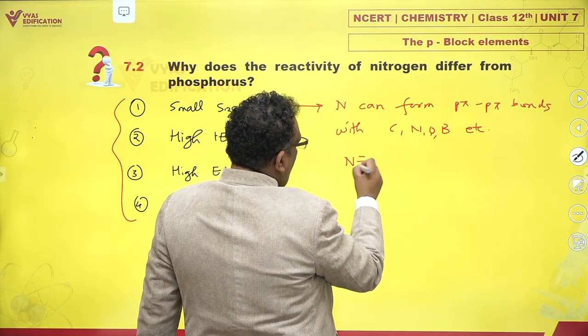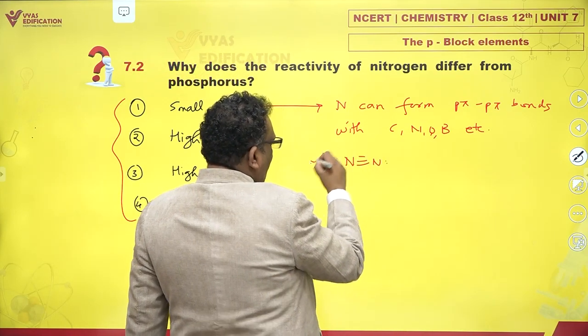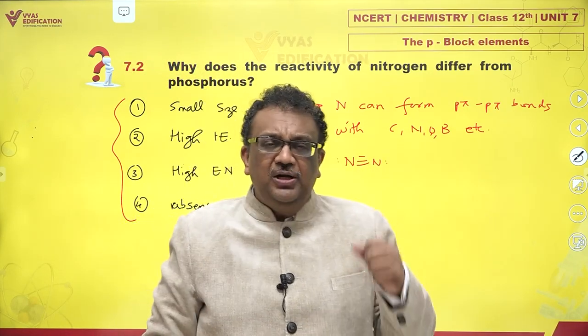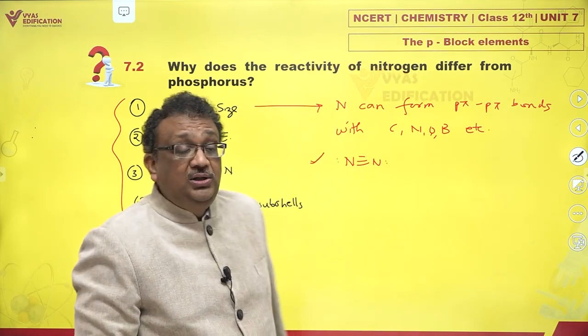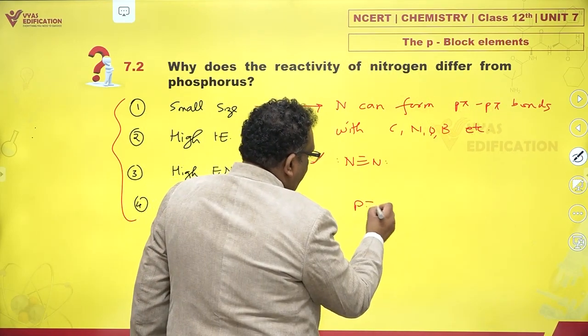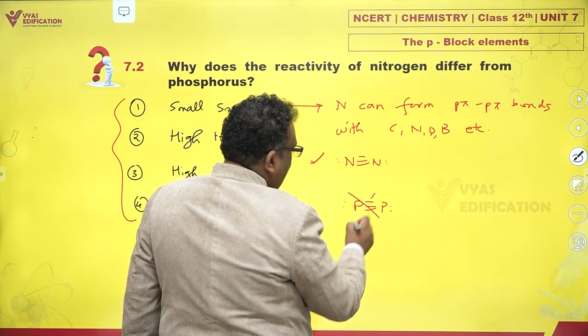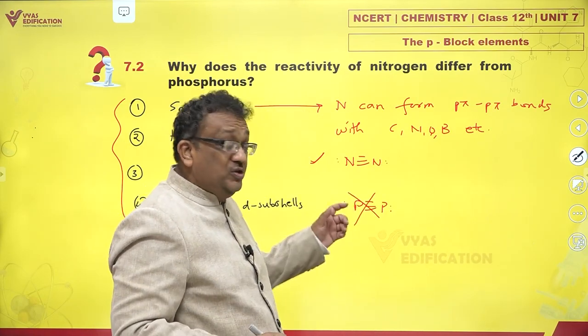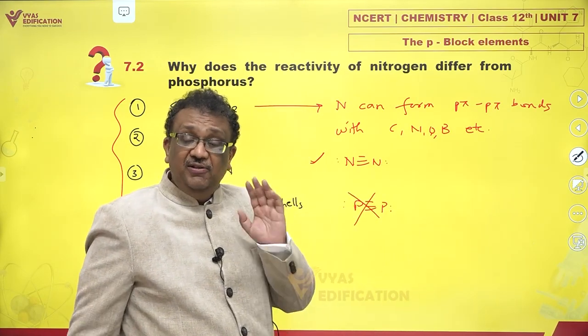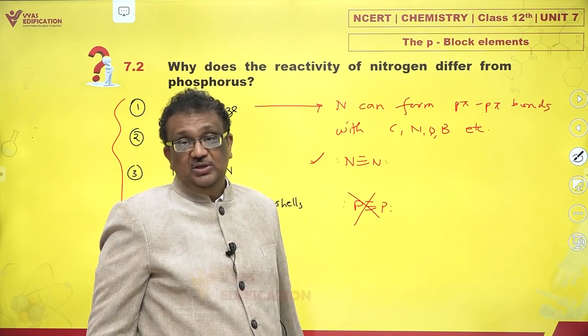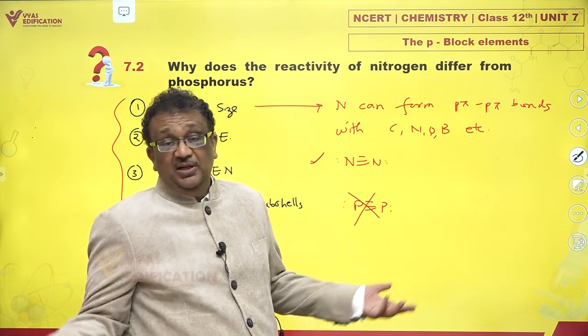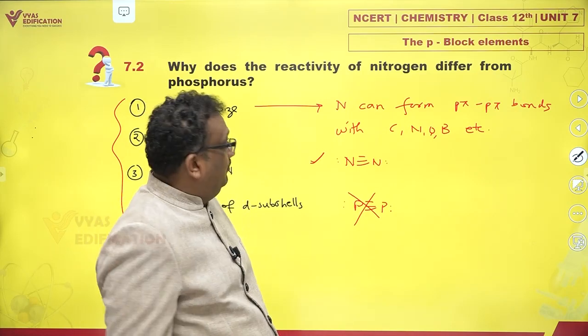Like N triple bond N. Very, very good, very stable, one of the very strongest covalent bonds in nature. On the other hand, P triple bond P is a very unstable bond. Phosphorus, arsenic, antimony, etc. prefer forming only single bonds. Bismuth is very different. It forms metallic bonds.